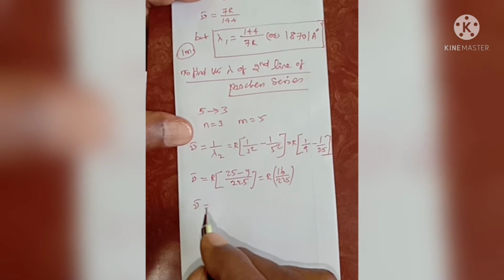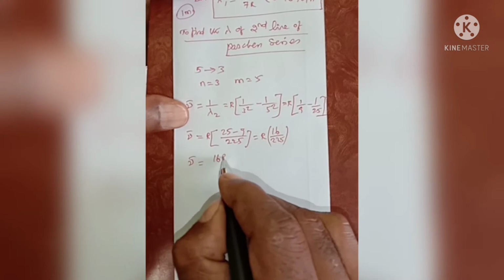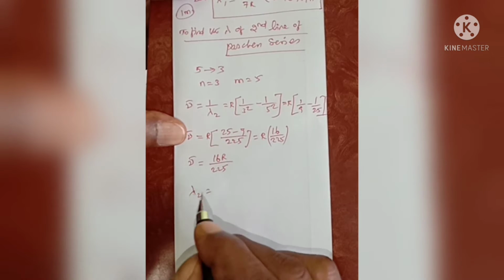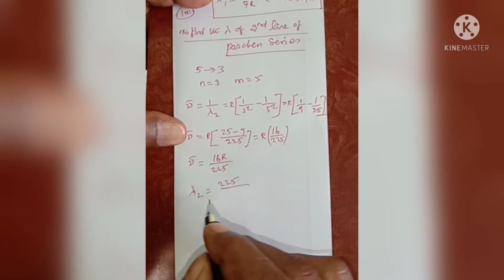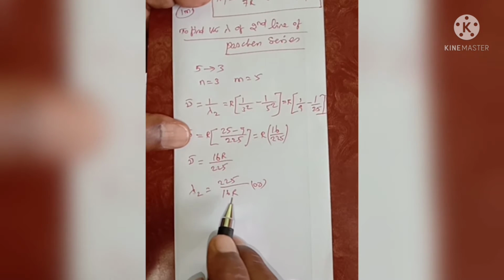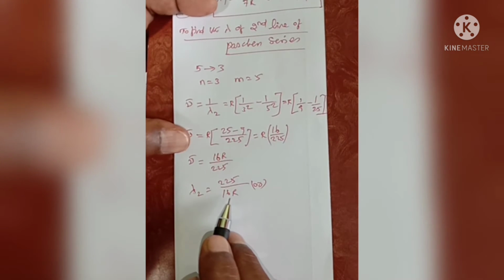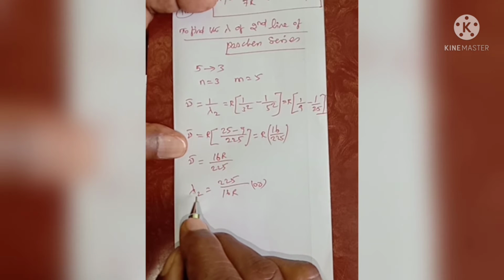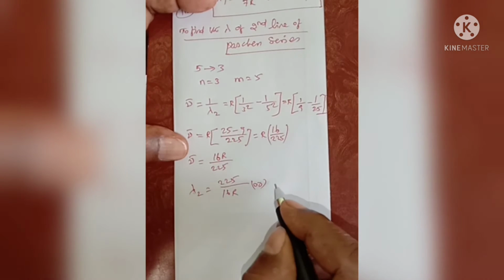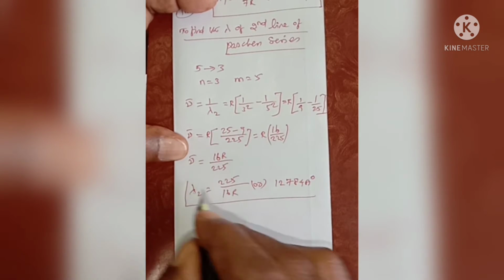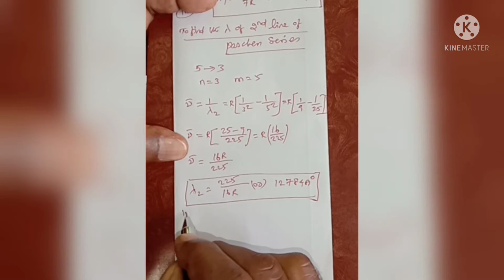So the wave number is 16R divided by 225, and the wavelength, taking the reciprocal, is 225 divided by 16R. When we substitute the Rydberg constant, another possible wavelength of the second line is 12,784 Angstrom. This is one more question.